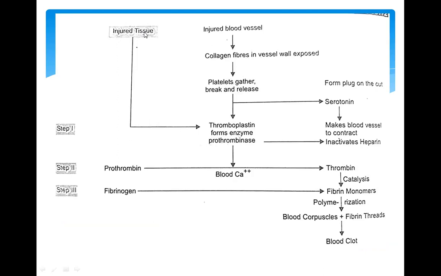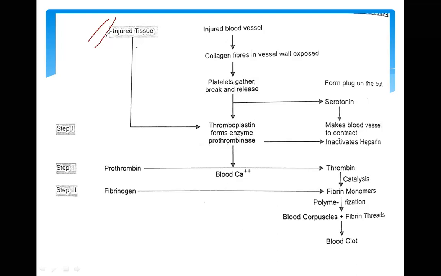Suppose this is our hand, and somewhere on our skin a cut happens. This will be considered the injured part. A number of cells will be damaged, that's why it is given here as injured tissue. These injured tissues respond, and in response platelets gather over here.